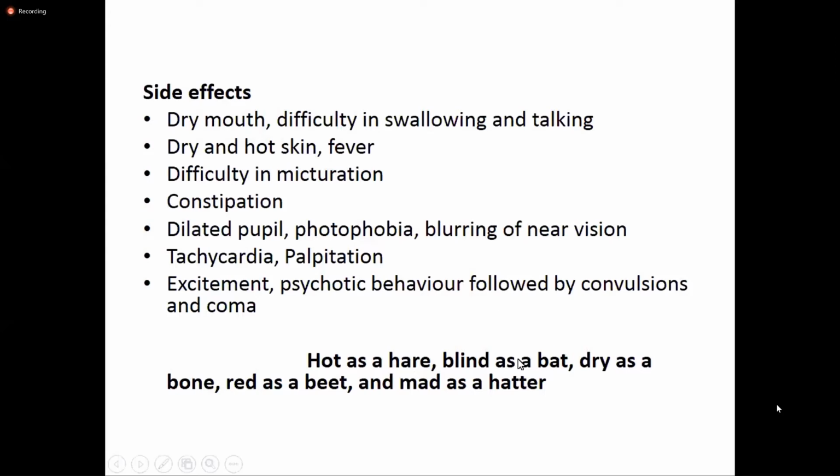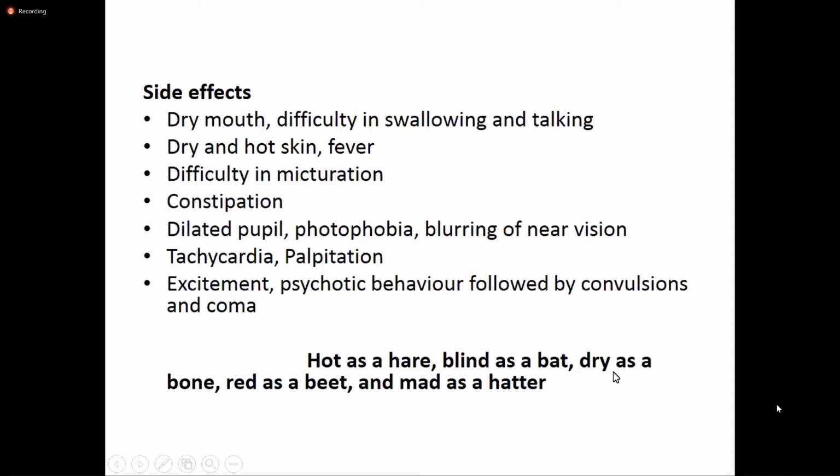Blind as a bat. So why blind as a bat? Because there is a blurring of the near vision, and there is the dilated pupil. There is mydriasis, and due to this, there will be photophobia. The patient will be phobic to light, so he or she will have fear of going and being exposed to light. So it is known as blind as a bat because of both the photophobia as well as the cycloplegia, that is the blurring of the near vision.